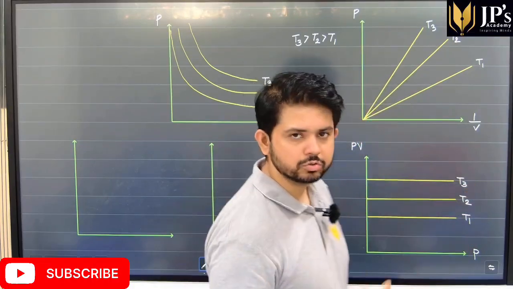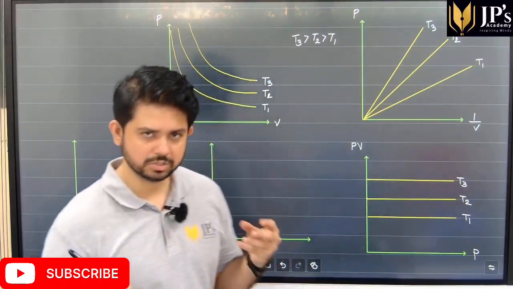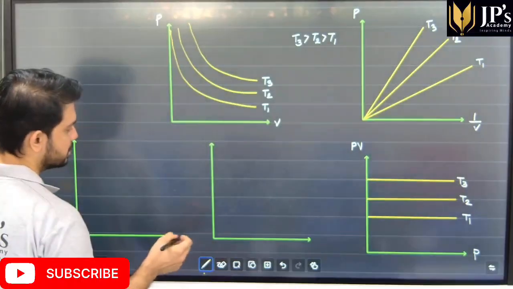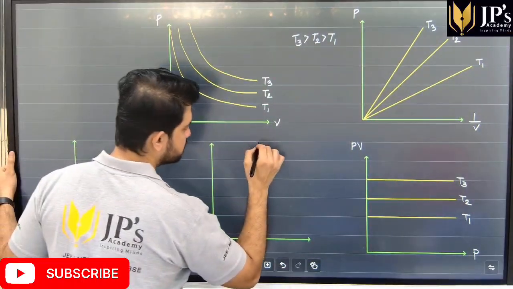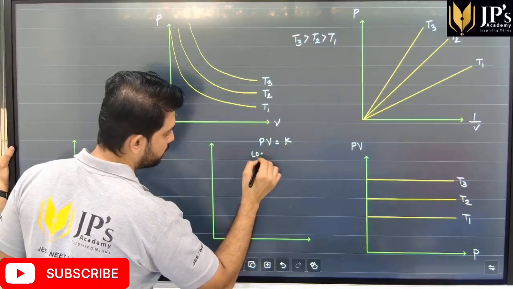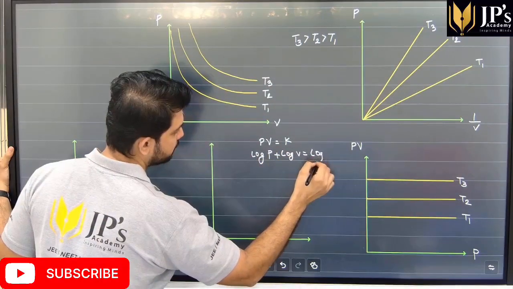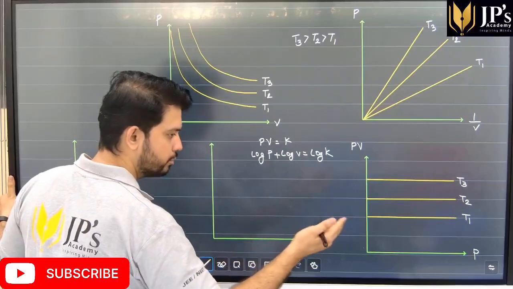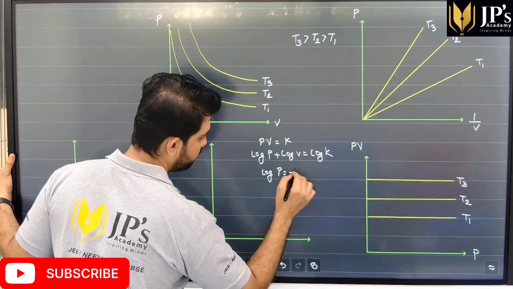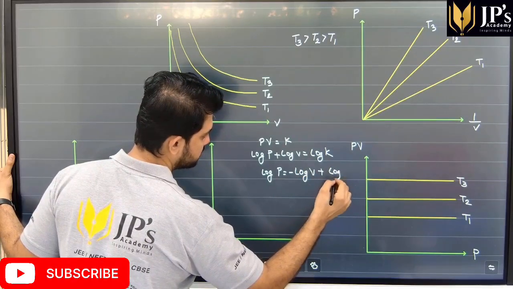Eventually students, when we'll study ideal gas, we can also apply all the gas laws, all the plots, just using the ideal gas equation. Then students, we know that PV is constant. So if I take log on both sides, I get log P plus log V is log of some constant. Students, we know that log of constant is also a constant. Finally, I can write this equation in the form log P is negative log V plus log k, which is again a constant.